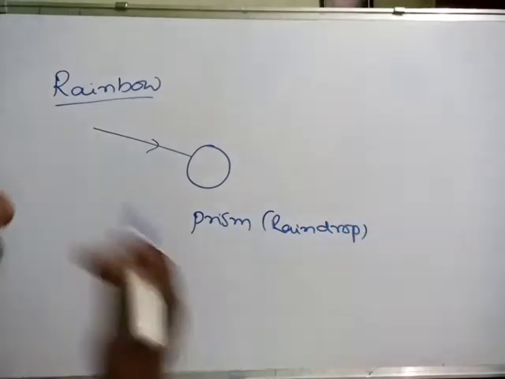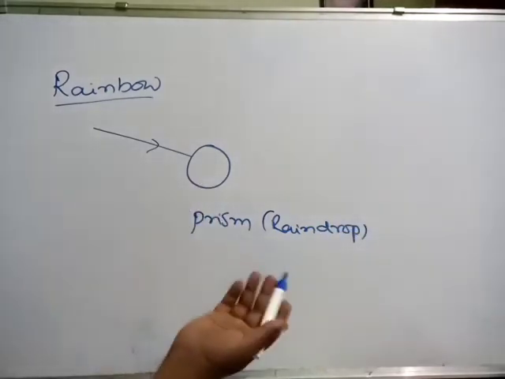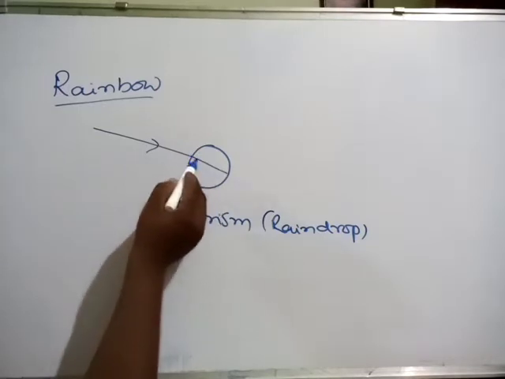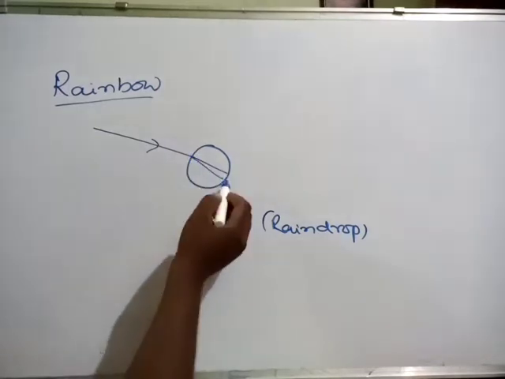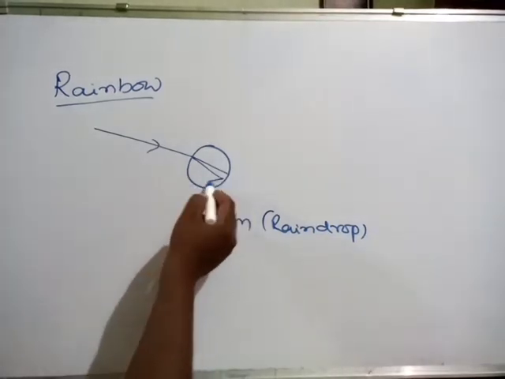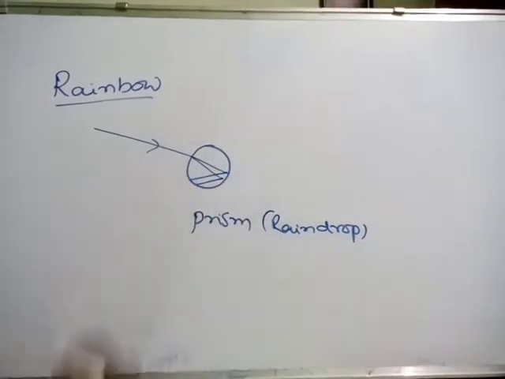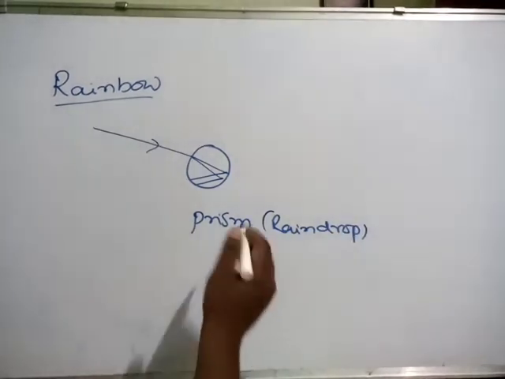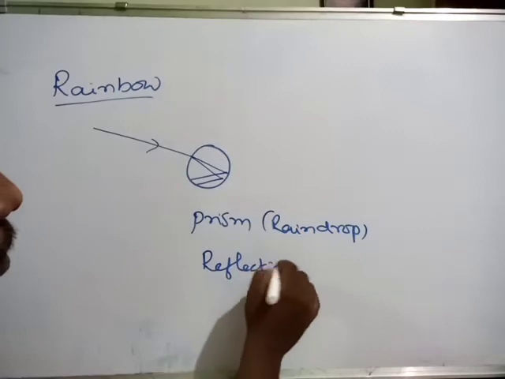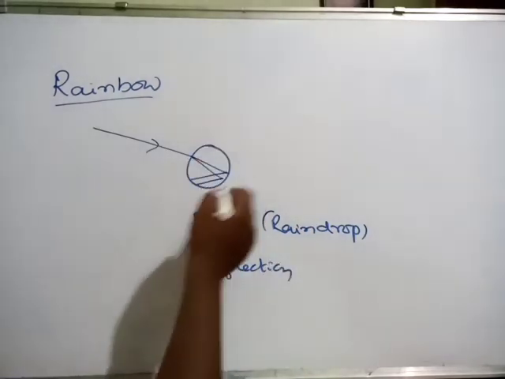As you know, a prism will definitely split light into 7 different colors, no? This is violet and this is red. Again it will be bounced back. Bouncing back of light is what we call reflection. But this reflection is taking place within the raindrop.